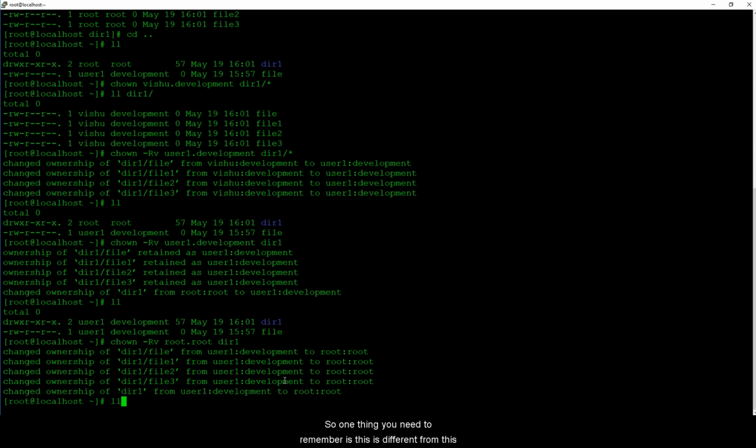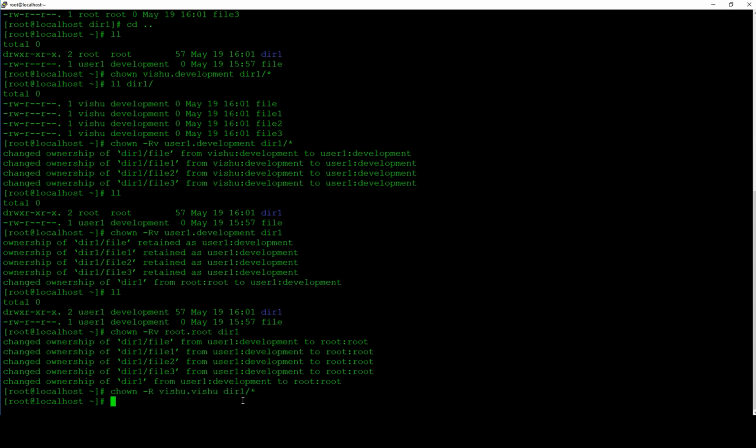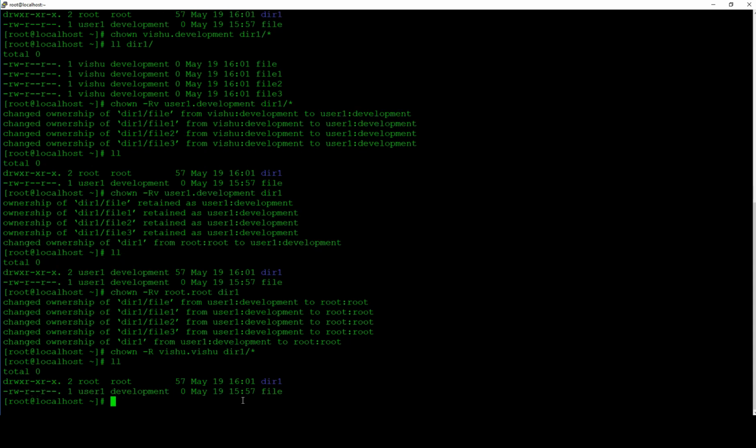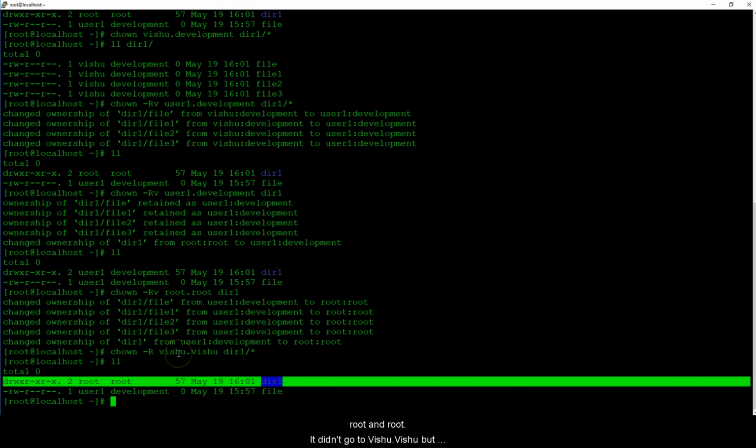One thing you need to remember is this is different from this. When you add this, you are telling everything inside the folder, not the folder. Let me show you this again. If I do vishu.vishu and if I do an LL on dir, it's still root and root. It didn't go to vishu.vishu.